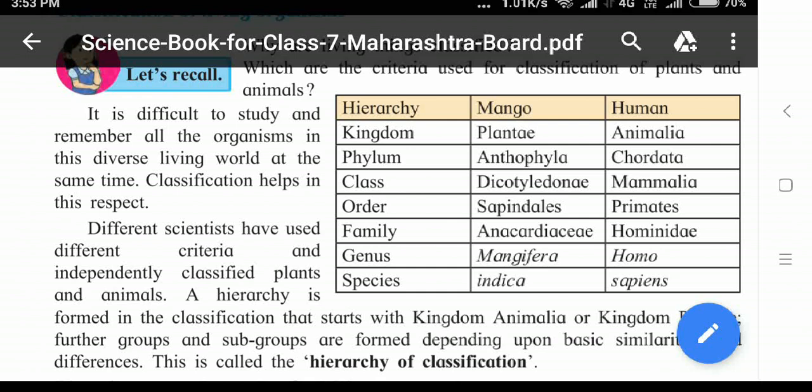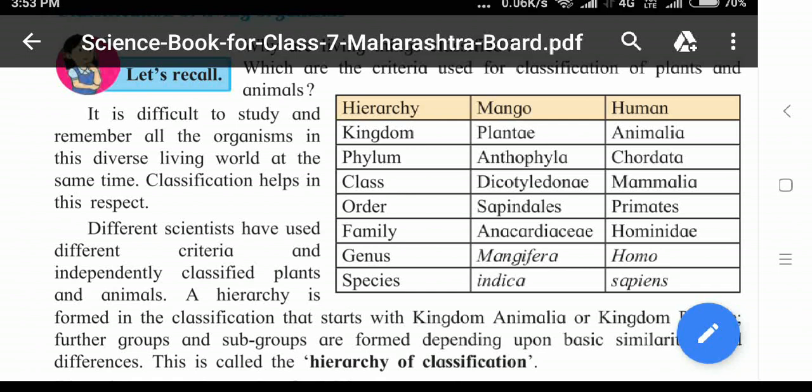Like this, this hierarchy is given in sequence as kingdom, phylum, class, order, family, genus, species, etc. A hierarchy is formed in the classification that starts with kingdom Animalia or kingdom Plantae. Further groups and subgroups are formed depending upon basic similarities or differences.